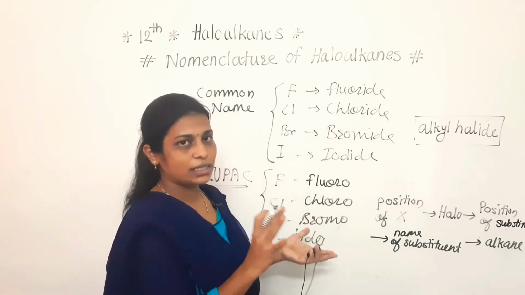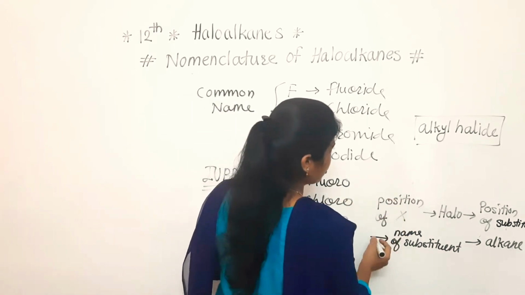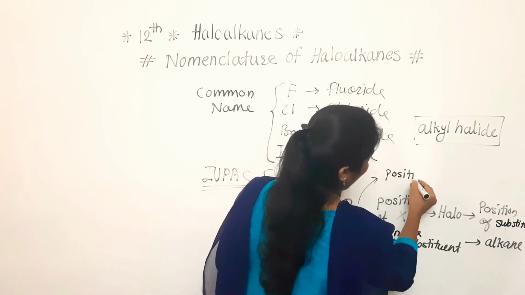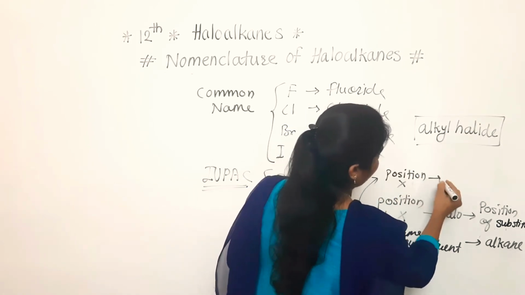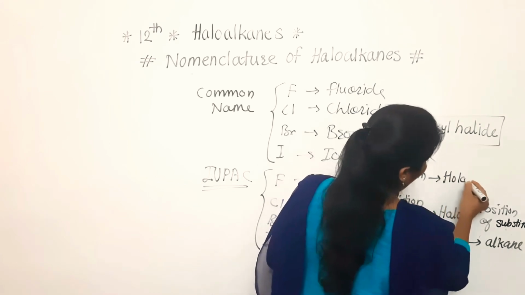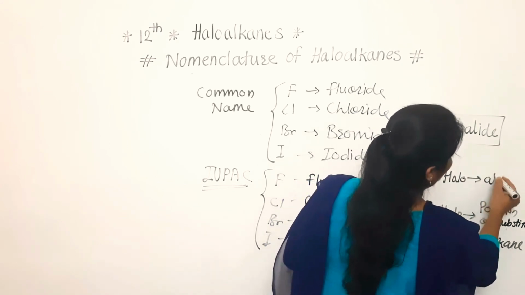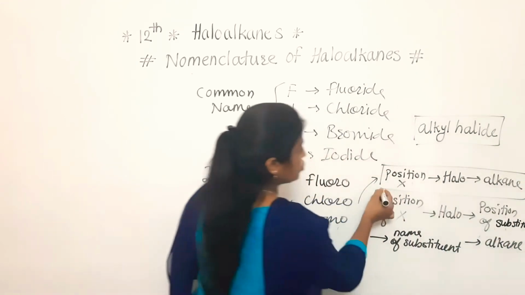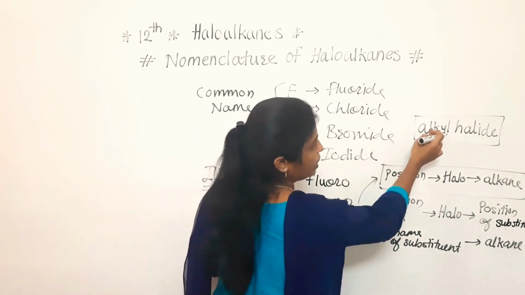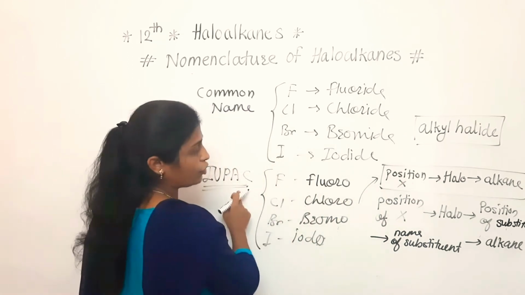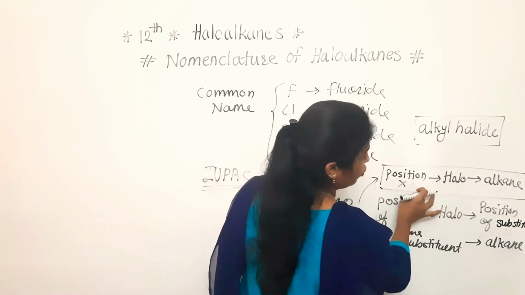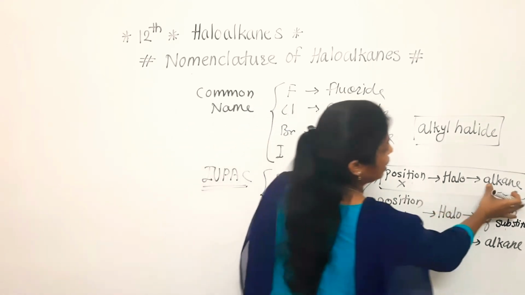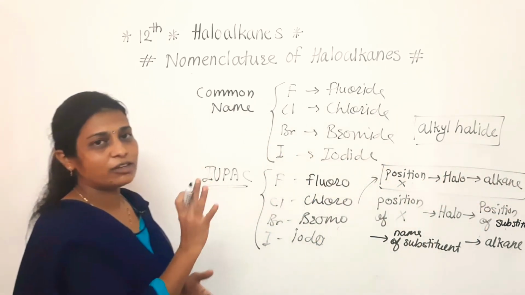That is if a substituent is there. If a substituent is not there, then it is only the position of the X, after that halo, and after that only the alkane. So this is the simple concept. Clear to everyone? Hope you are getting that point. For common name, alkyl halide. For IUPAC name, position of the halo group, after that halo, meaning iodo, fluoro, bromo, and after that the alkane. So this is the first point.